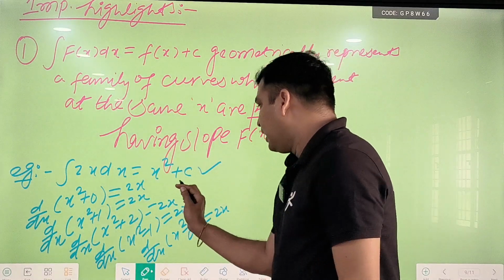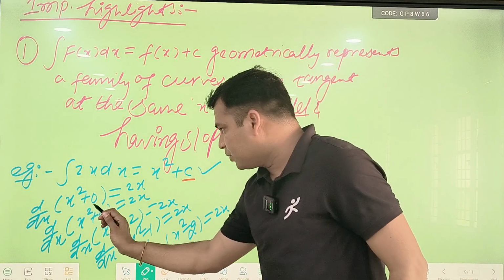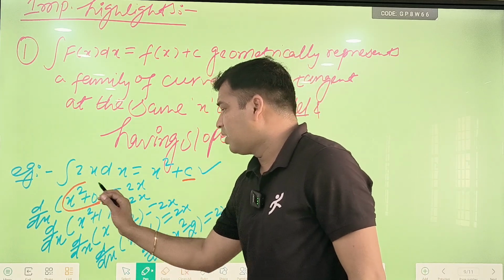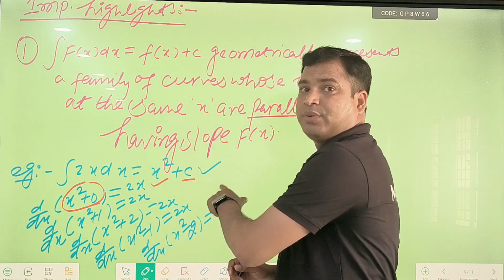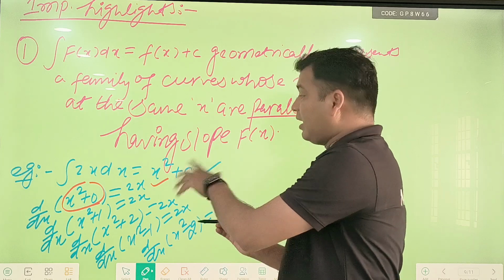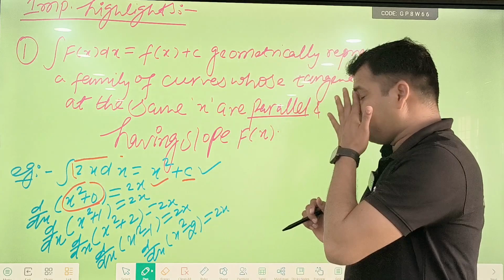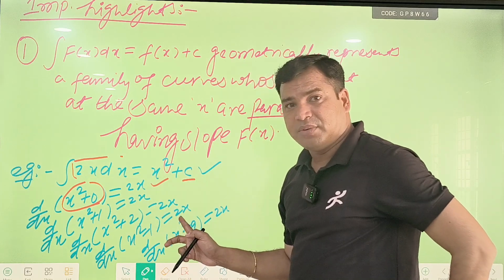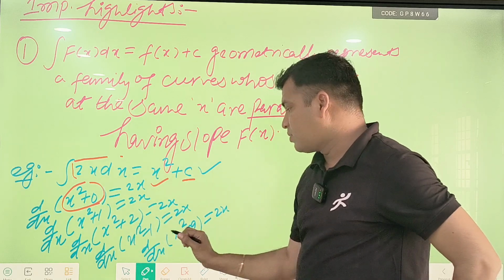See this here how. Instead of this c, when I am putting 0 and differentiating this function, we are getting 2x. Instead of this c, I am putting 1, 2, minus 1, minus 2, and differentiating this function, we are getting 2x. So you can see from here that this c is changing, taking values 0, 1, 2, minus 1, minus 2.